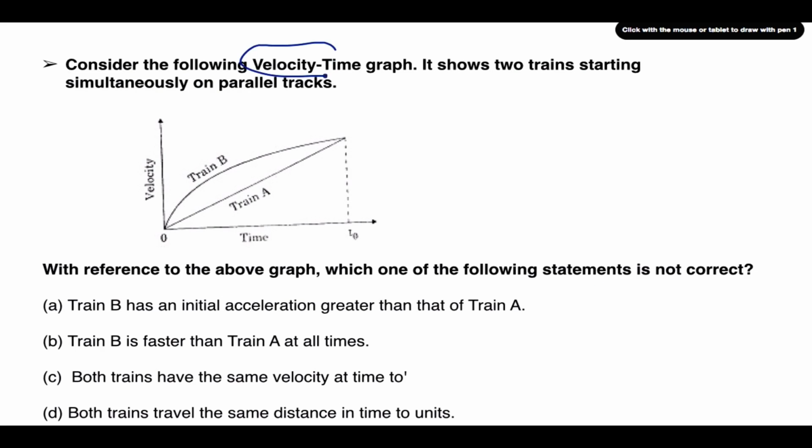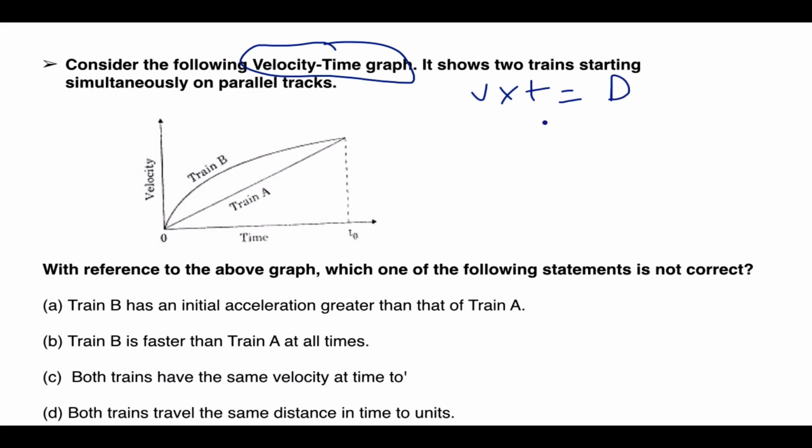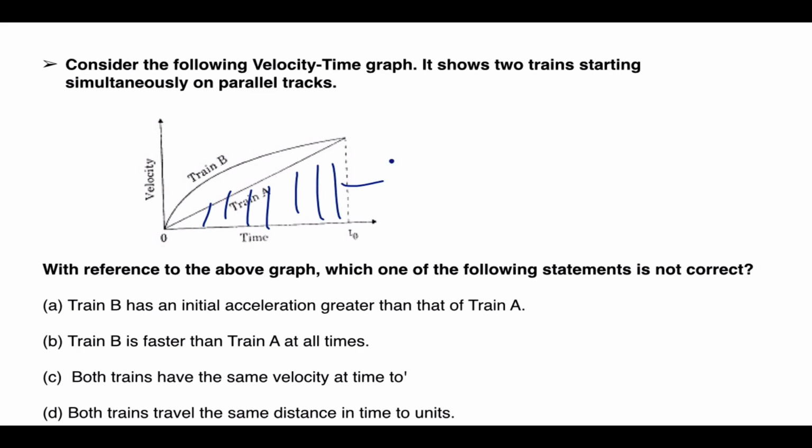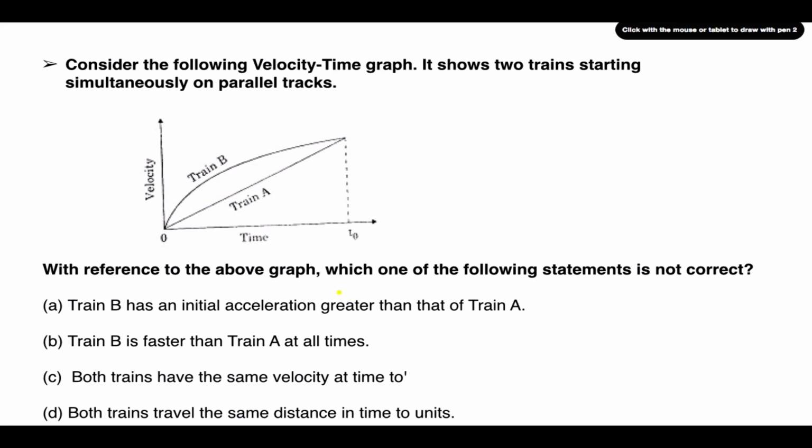Moving forward, there is a velocity time graph. So V into T is equal to distance. So this area will be represented by distance in the case of train B, while this area will be represented by distance in the case of train A. Now moving forward, which of the following is not correct? So always mention if it's 'not', just highlight it very prominently.